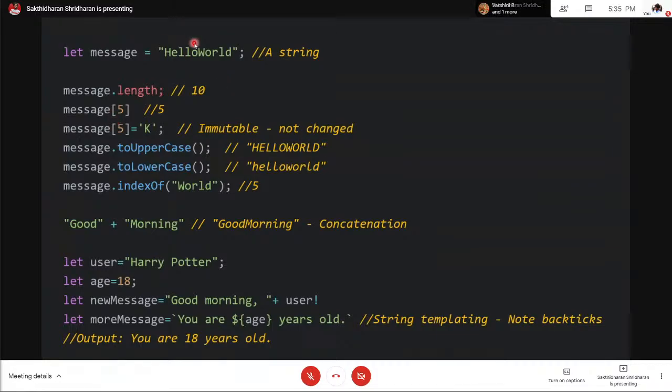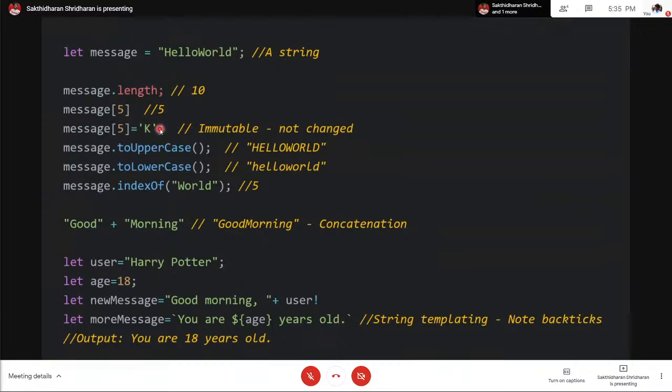And to access any character of a string, you have to use the subscript operator, like square braces, the index, and the square braces, and you'll get the character. In this case, the index starts from 0, so 0 1 2 3 4 5. And one more thing you must note in the string is that if you assign message of 5 equal to k, the string is immutable. That means even if I try to replace the w with a k here, there will be no effect on this code.